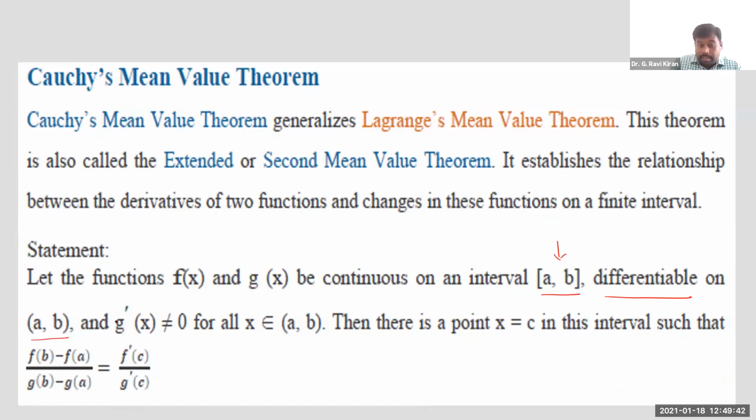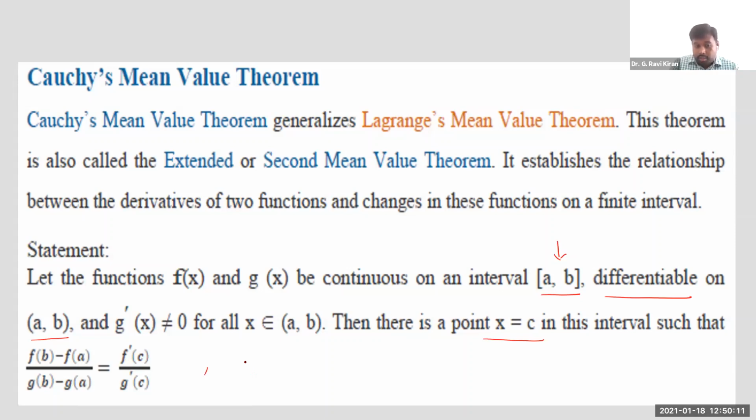Moreover, g dash must not be equal to 0 for all x belonging to the open interval a comma b. Then, if these conditions are satisfied for both functions, Cauchy's mean value theorem says there exists at least a point c in the open interval a comma b such that f dash of c divided by g dash of c is equal to f of b minus f of a divided by g of b minus g of a. See how Lagrange's mean value theorem is extended here.